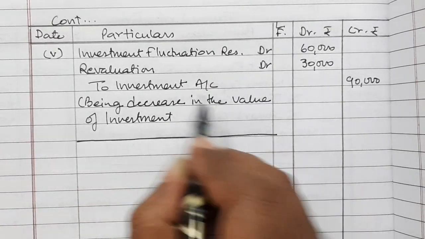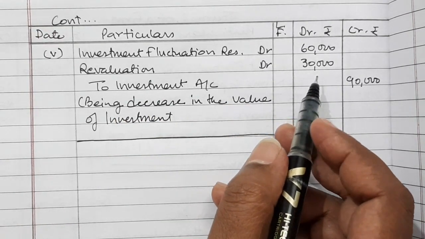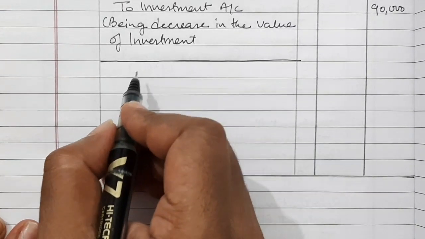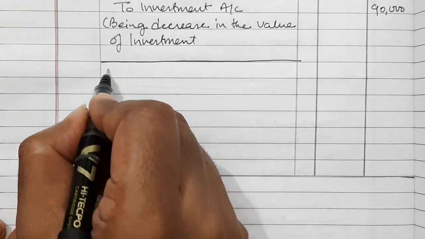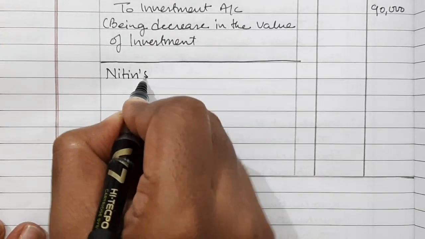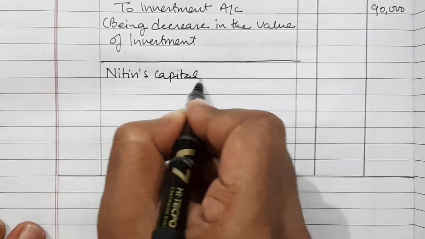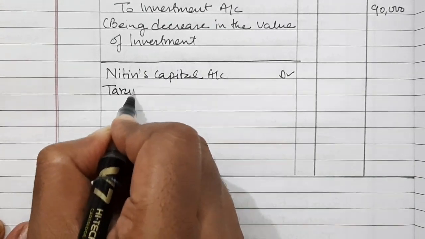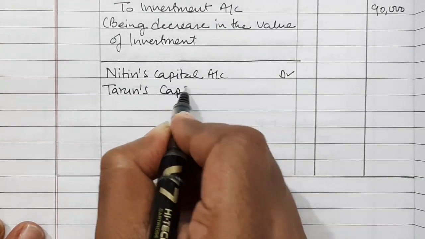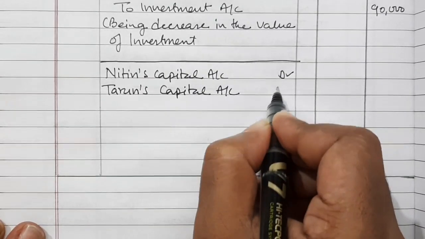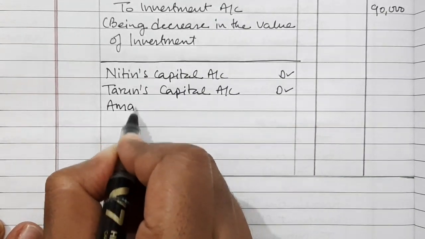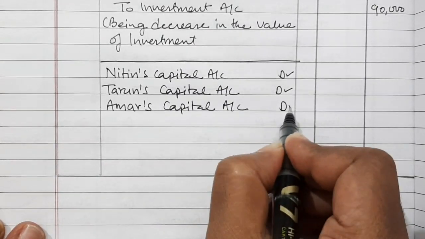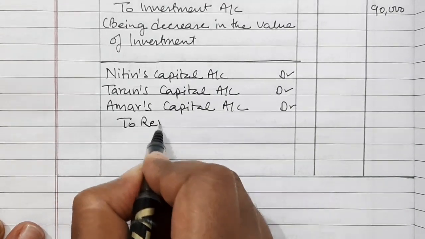Now this revaluation account debit means it's a loss. So this loss will be transferred to partner's capital account. So Nitin's capital account debited. Tarun's capital account debited. And Amar's capital account also debited. To revaluation account.